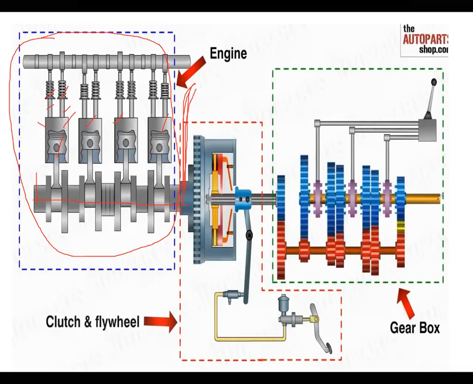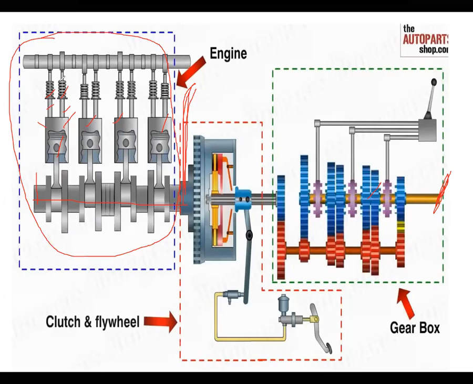Then after that, this is the propeller shaft. The propeller shaft is connected here. The propeller shaft is next to the gearbox. Then after that, the differential and rear wheels are there. That is the total setup here. So our concept is how power is transmitted to the rear wheels.